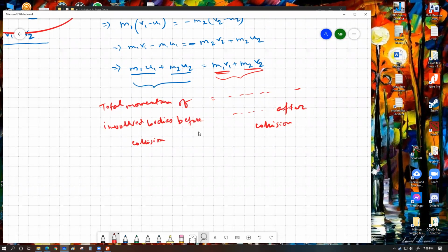One version, which comes to my mind right now, is that the total momentum of colliding bodies, I'm going to use plural, before a collision is equal to the total momentum of the colliding bodies after the collision. That's the expression of the law of conservation of momentum.